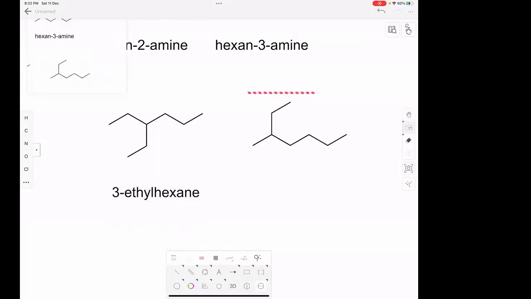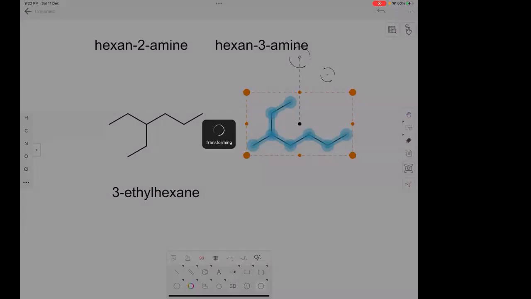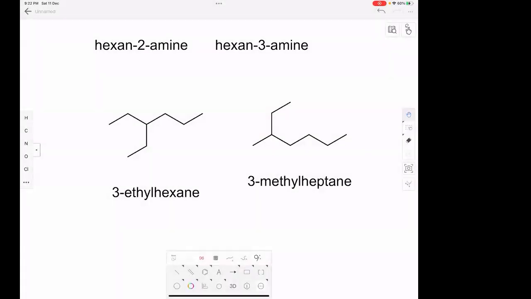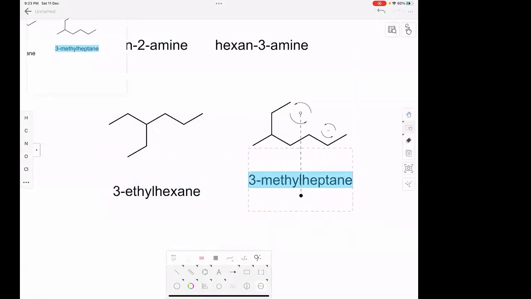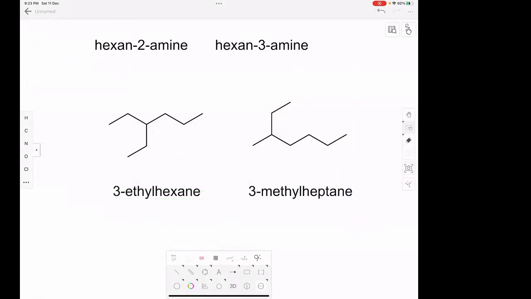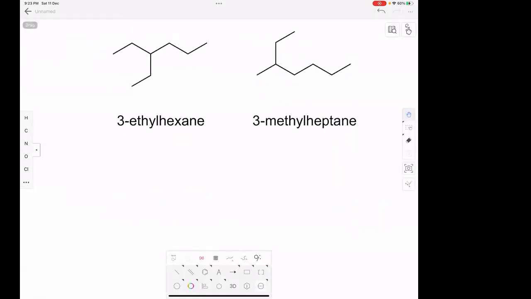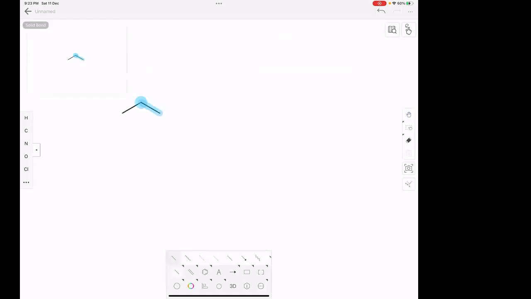3-methyl heptane. So actually both are changing here. The parent chain is also changing, and the substituent is also changing. The locant is the same, but it doesn't matter now because these are not positional isomers. These are chain isomers. Clear? Okay, next.